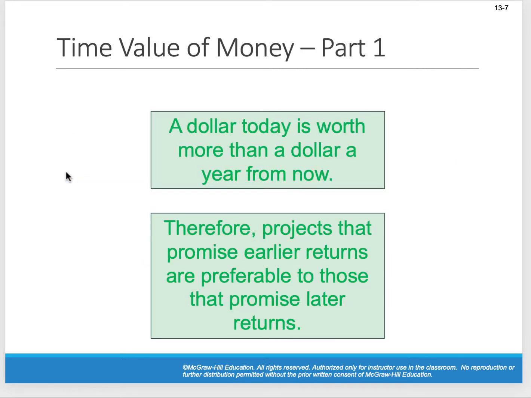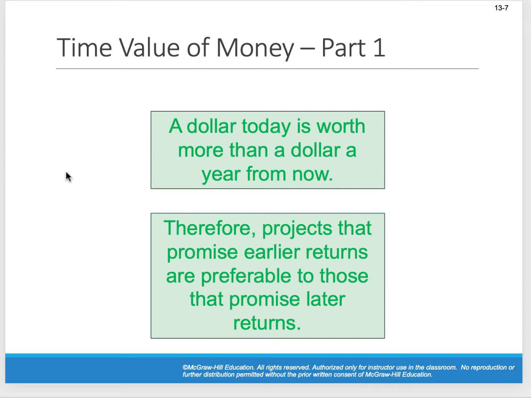Okay, so the one thing that we really need to look at here is the time value of money, and I really want to make sure you guys understand this. It's not really that complicated. It can be convoluted, and we'll go through some examples of how to calculate the time value of money, especially when we look at net present value.